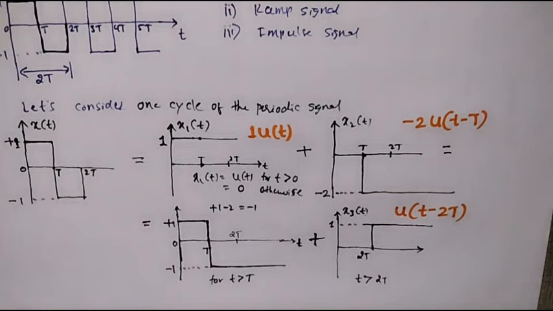So now let's add these three signals in terms of equations.